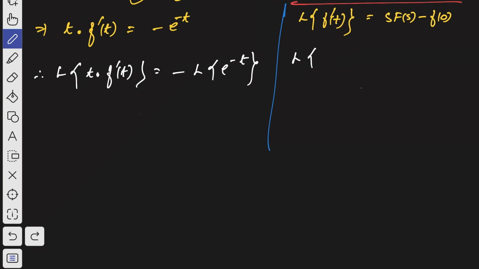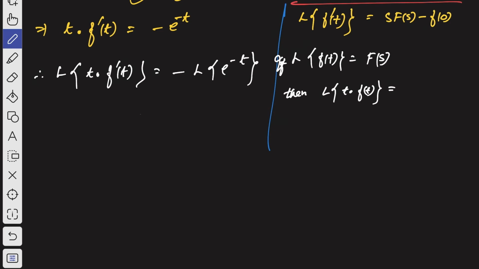Before writing that, we have already got that if the Laplace transformation of f of t is capital F of s, then the Laplace transformation of t into f of t is given by minus the first order derivative with respect to s of F of s.